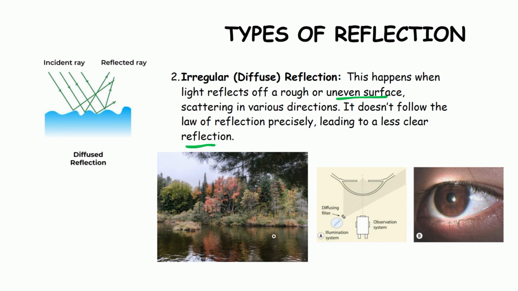So mao na siya ang diffuse because it reflects off a rough or uneven surface. Wala man siguro lids or lashes na perfectly smooth na need ka og specular para maka-observe, di ba? So the more the diffuse, the more the light scatters, the more that you can observe na sa unsa lang gyud ang imo gusto tan-awon.